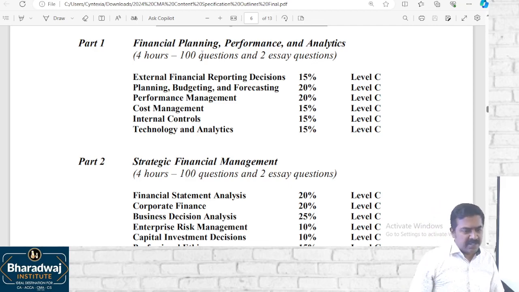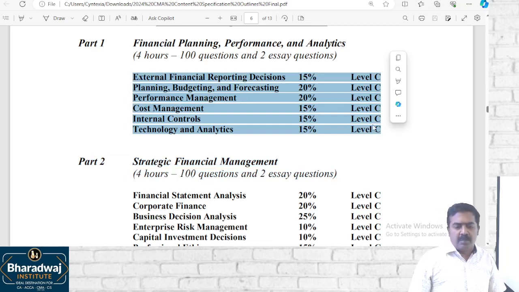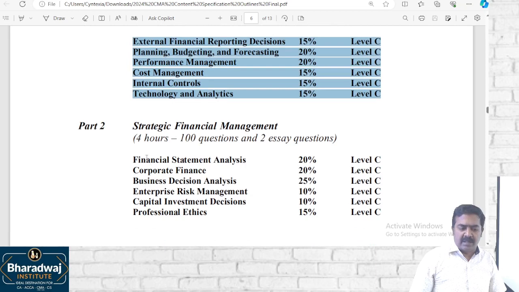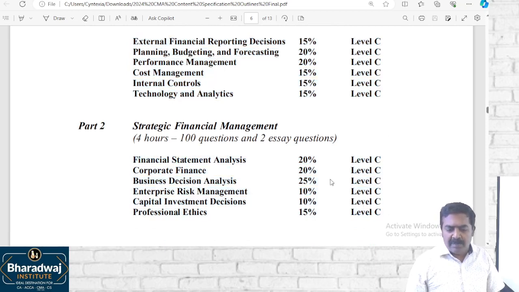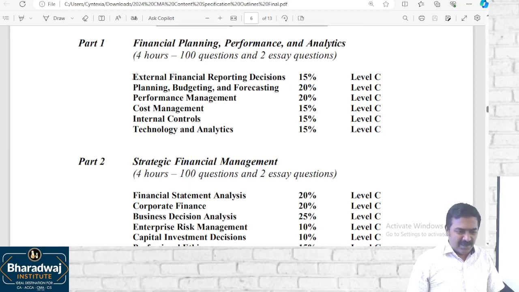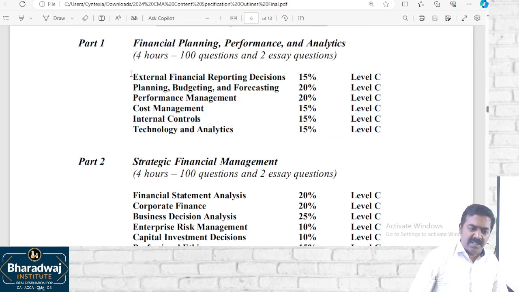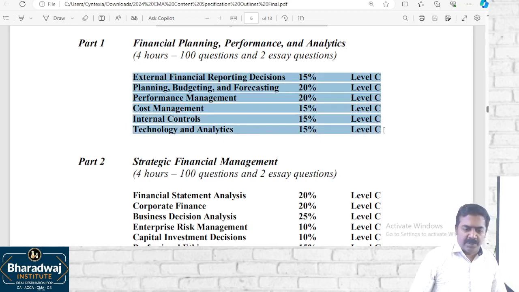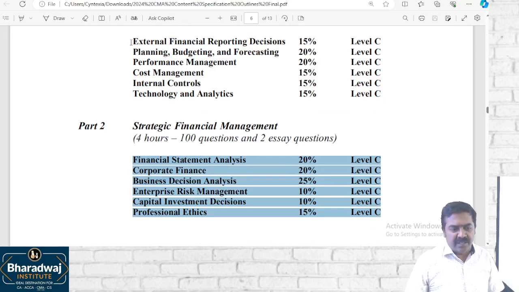There's a chat message. Yes, the material will cover these topics: conceptual coverage, problem solving or question solving, that will be there for both the parts. Next query: how many tests will be there? As of now I would say for the first part there are 50 sets of tests. You will be writing around 3000 multiple choice question tests and essay type questions also. Each part will have around 50 tests.